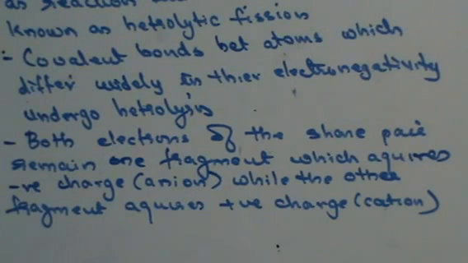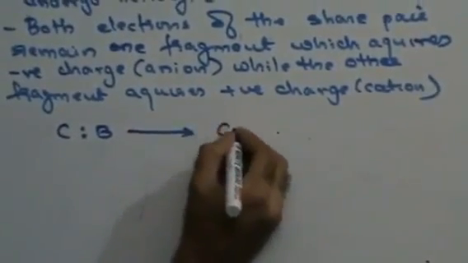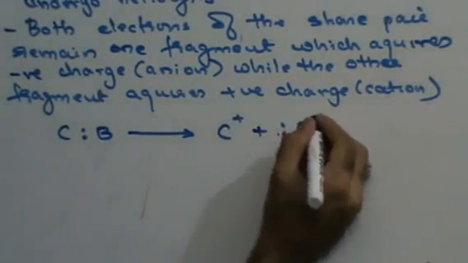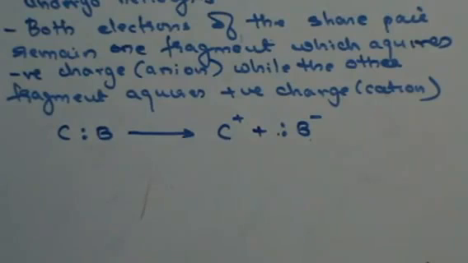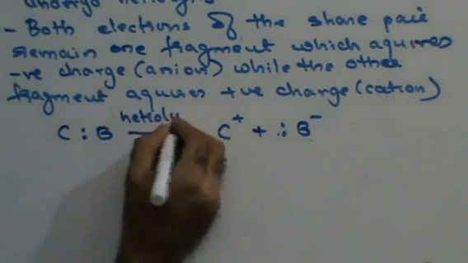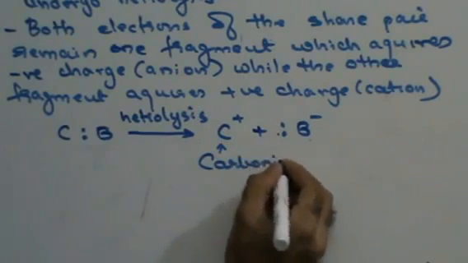Now, in heterolytic fission, if one of the atoms is a carbon atom, let's do heterolytic fission with a carbon atom. Suppose I have carbon and B. Now, in this case, if I do heterolytic fission such that carbon gets converted into a positive ion and both the electrons are retained by B, then such a carbon ion is called a carbonium ion. If I subject this to heterolysis, what I get is a carbonium ion.